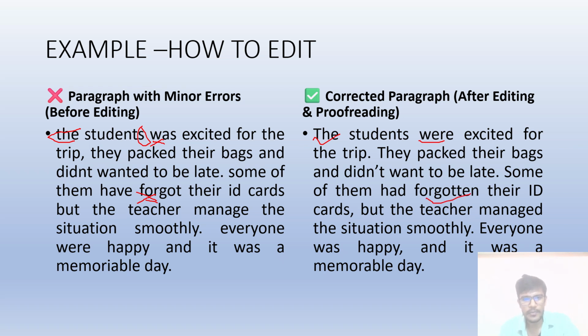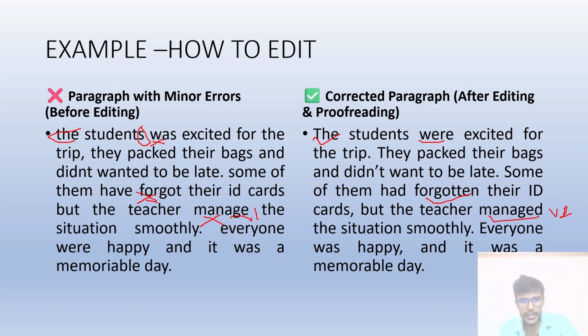But the teacher managed the situation smoothly. So here is managed. Here is V1 and here is V2. The second form of verb, V2. And it was a memorable day.